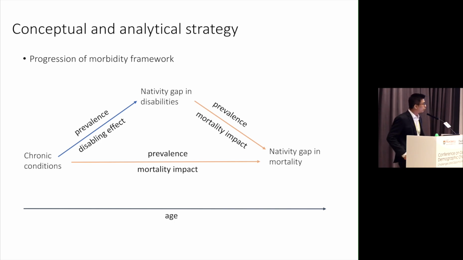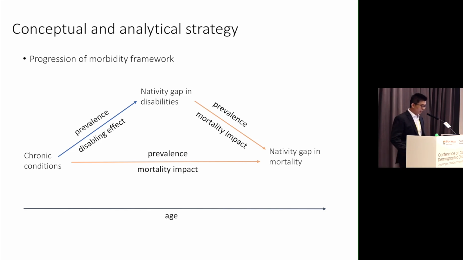The conceptual framework we follow in this study is the so-called progression of morbidity framework, which posits that the progression of morbidity starts with physiological dysregulation, followed by diagnosis of disease, functional loss, disability, and eventually death. In this framework, chronic conditions are the major cause of disability, and chronic conditions and disability are major causes of mortality.